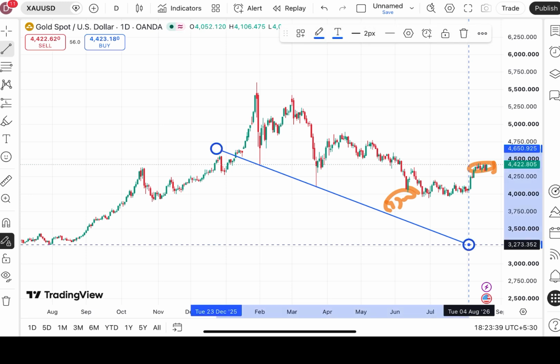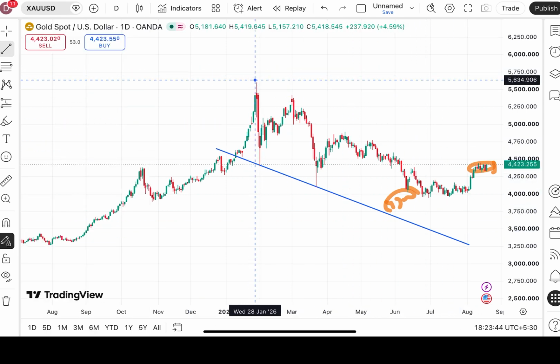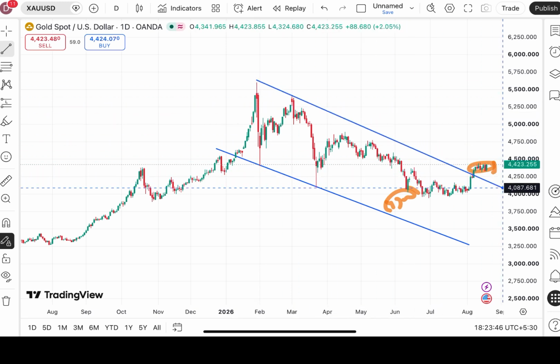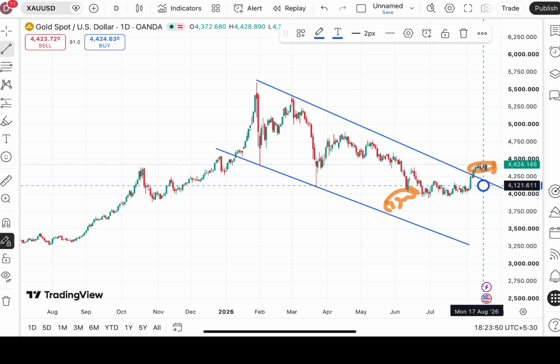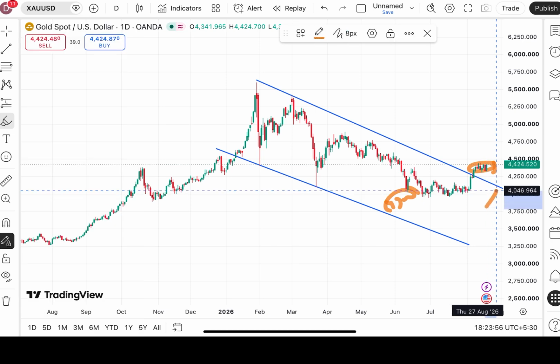See, this is the trend line, which is very important for you to understand, that the price is moving in this range for quite some time. This is the range. If you look at the range carefully, you will understand more that after moving out of this zone, we have seen the price is continuously on the upside.